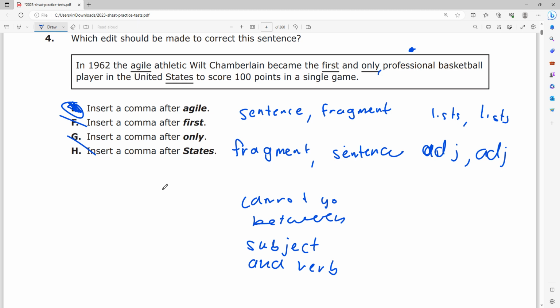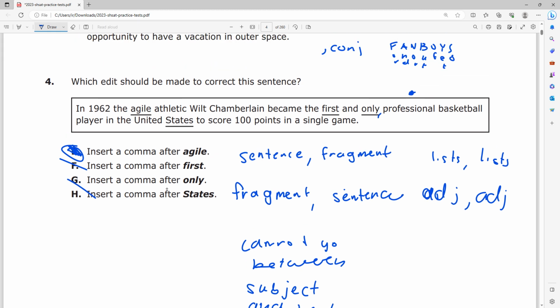And inserting a comma after states, right? If I insert a comma after states, it's almost like I'm treating to score 100 points as a fragment, right? I have my full sentence here, and I'm treating this as a fragment because I'm just sticking it onto my sentence, right? But really, that pause is unnecessary because this isn't a fragment. This is part of the full sentence, right? So I hope that made sense.